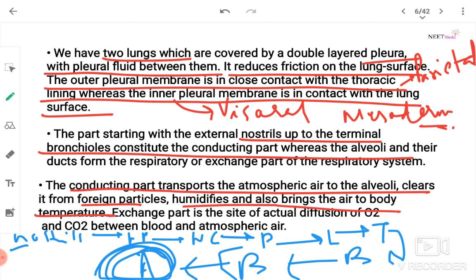The functions of conducting part: first, transports atmospheric air into the alveoli; second, clears it from foreign particles; and third, humidifies and also brings the air to body temperature, which is important.